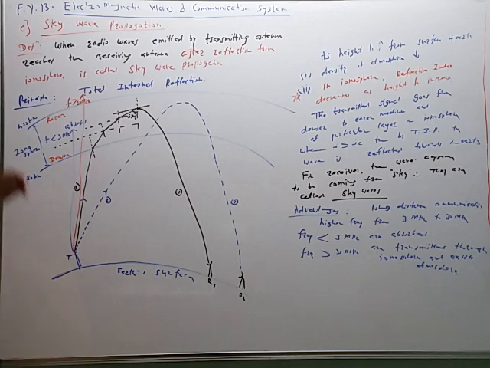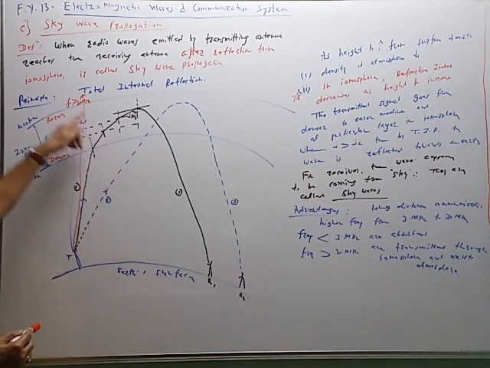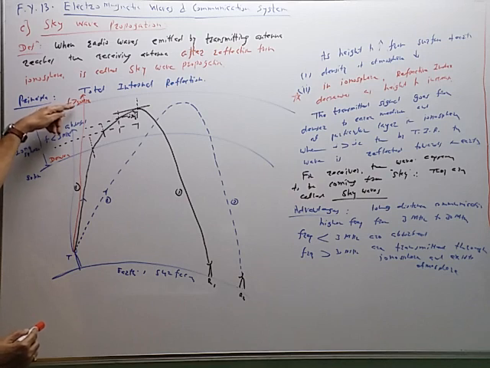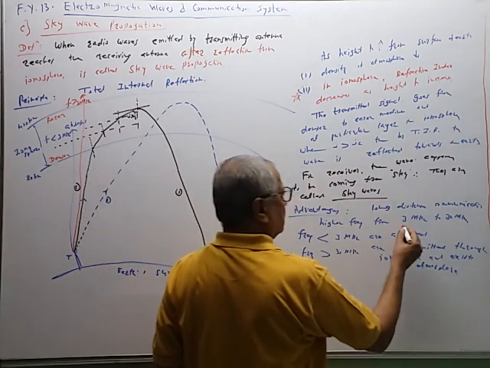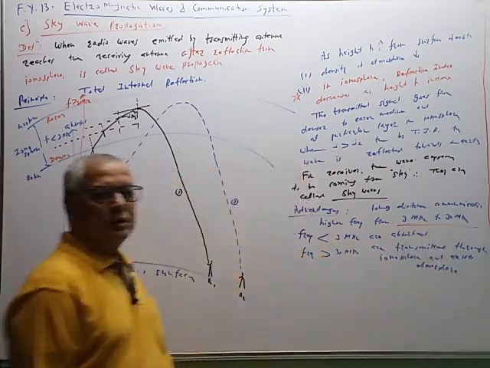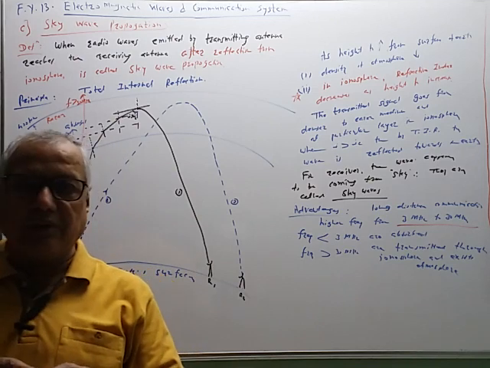They go out of the atmosphere, exosphere मध्ये जातात. So the waves less than 3 megahertz are absorbed, therefore they are not reflected back. The waves having frequency greater than 30 megahertz pass out of the atmosphere, so they are not reflected. So only we can use the frequency from 3 megahertz to 30 megahertz.